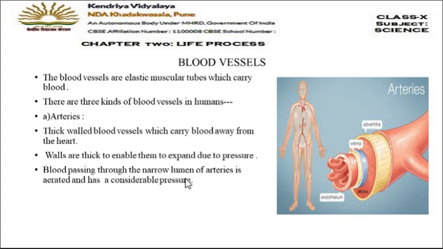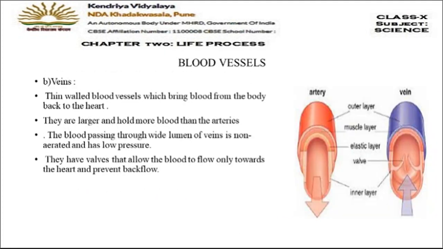And this narrow lumen of the arteries carries the aerated blood. Aerated blood means the blood which is rich in oxygen. And there is a considerable pressure also. Okay. Then, next one is veins.